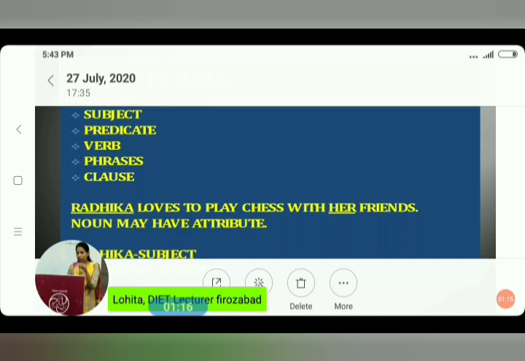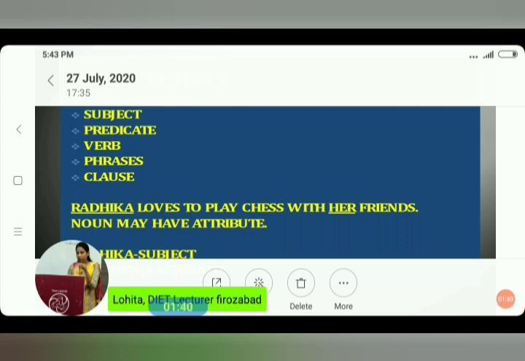Let's take subject first. What is a subject? Subject is the part which names the person or thing. It means a naming word. In other words, the one we are speaking about, someone or something, is called a subject.